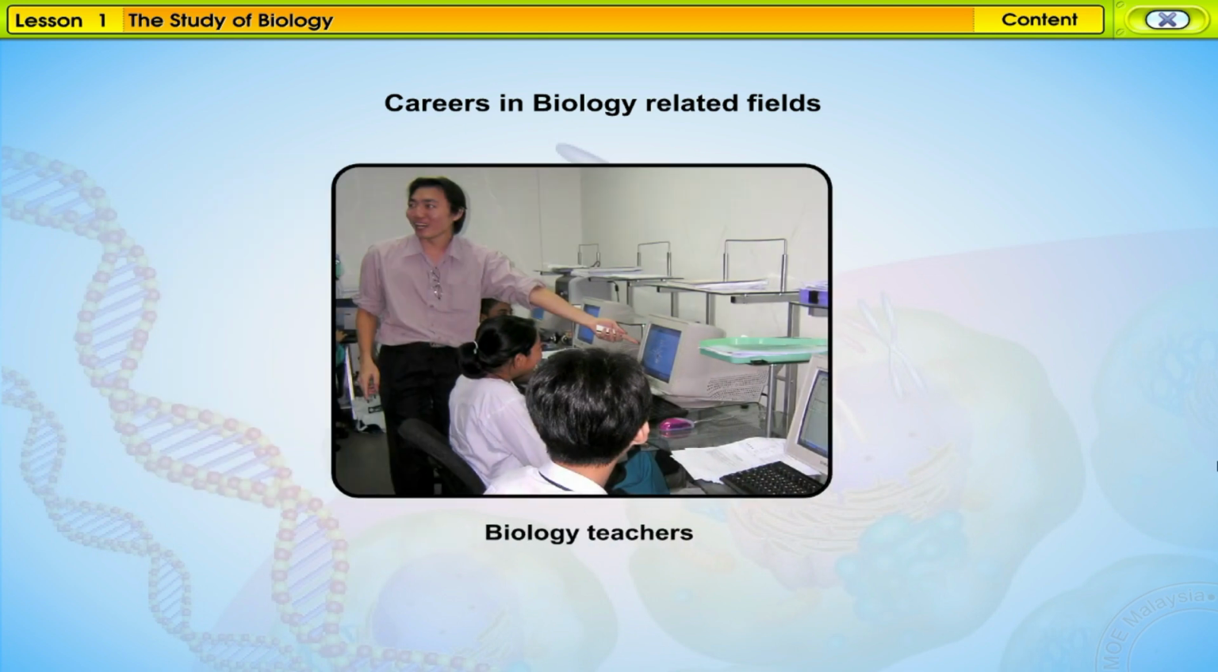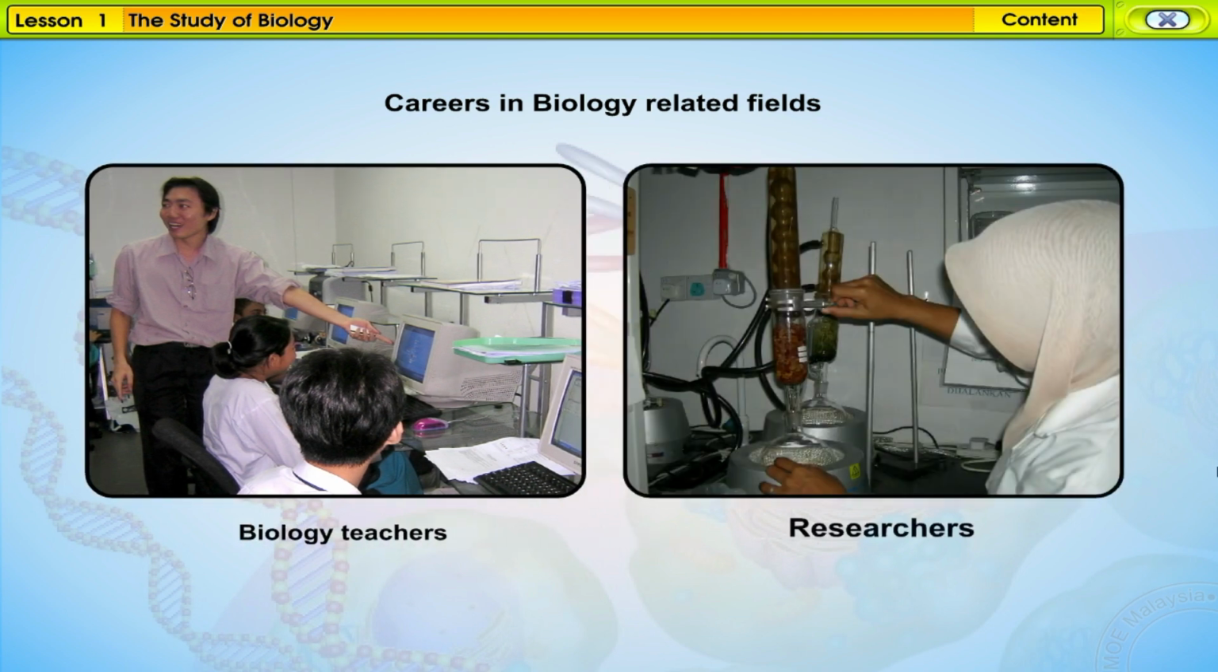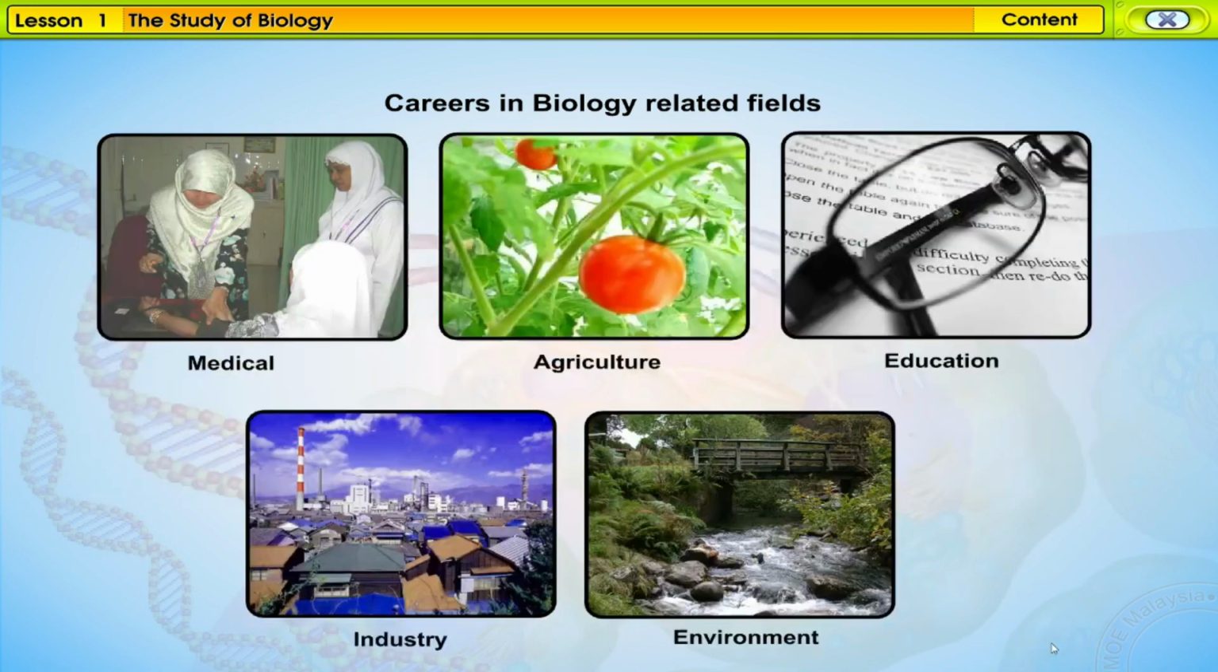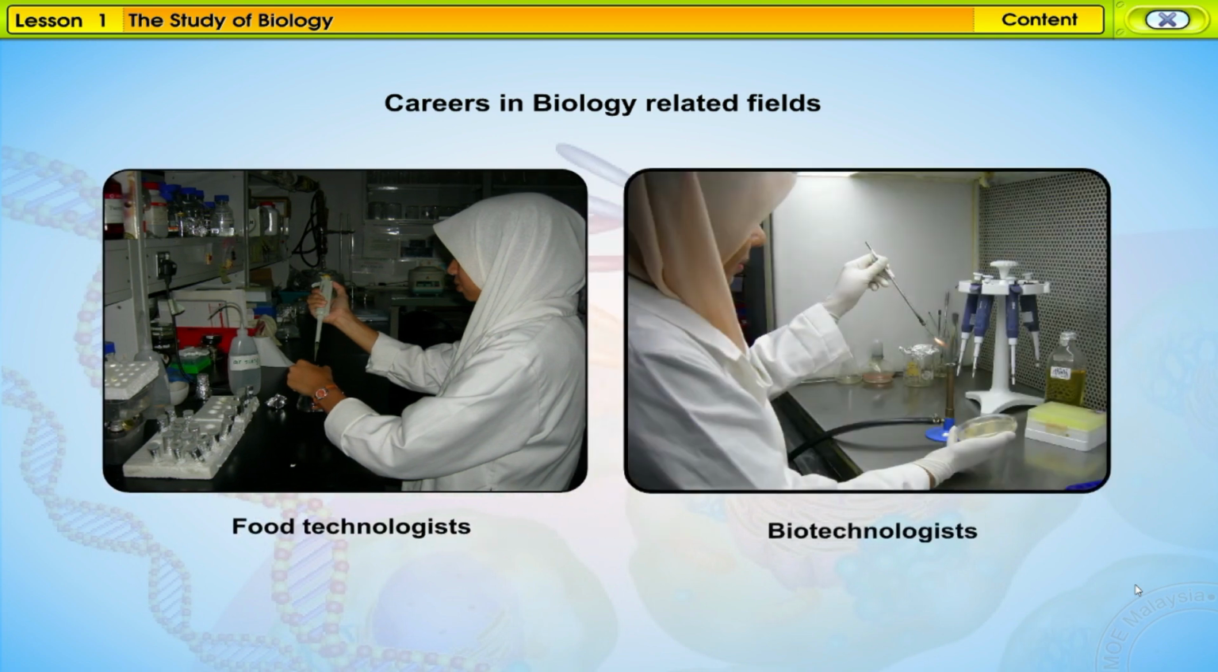In schools and other institutions of learning, biology teachers and lecturers facilitate the learning of biology. Researchers in universities help to enhance the knowledge of biology. Food technologists are important in the food processing sector, and biotechnologists using biology together with technology are especially important in the development of the biotechnology sector.